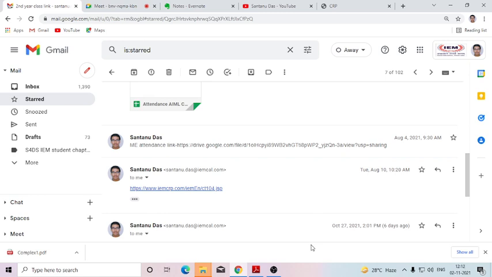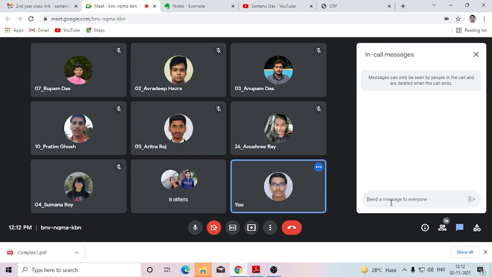Yes, sir. So how to verify whether a given function is a conformal function or not, we'll discuss in the next class. And the problem which both of you have given, that the function f(z) equals log z and f(z) equals e to the power sin z, how to verify whether these are analytic or not, I'll be discussing in the next class. Okay, let me share the IMCRP code.